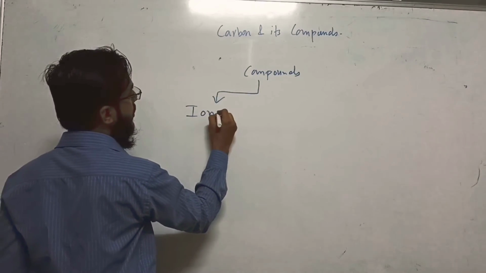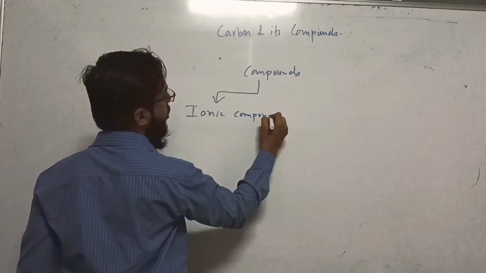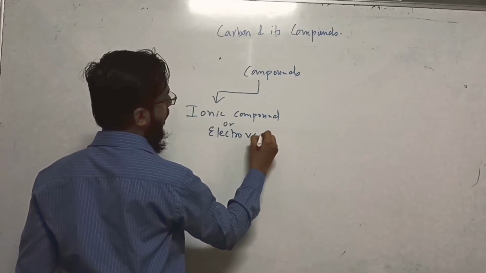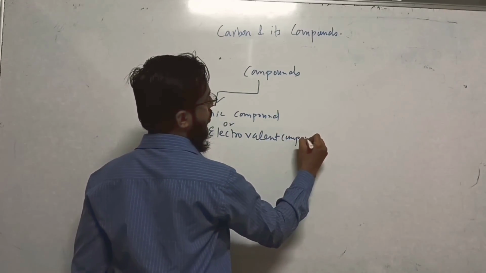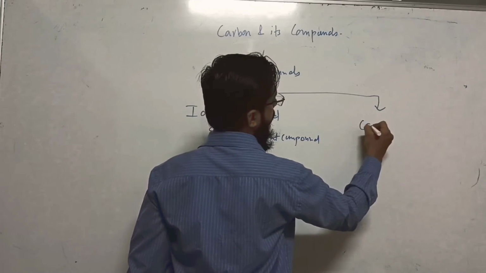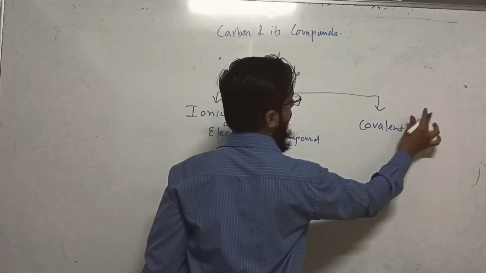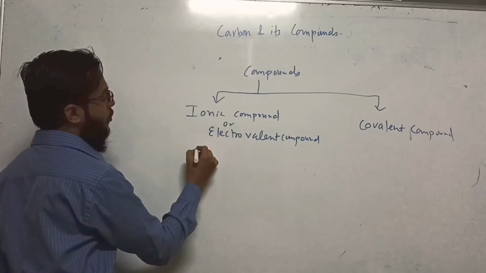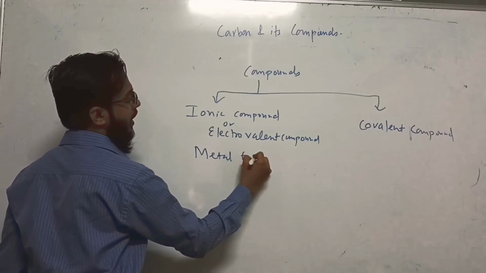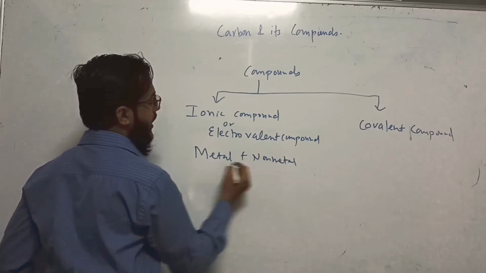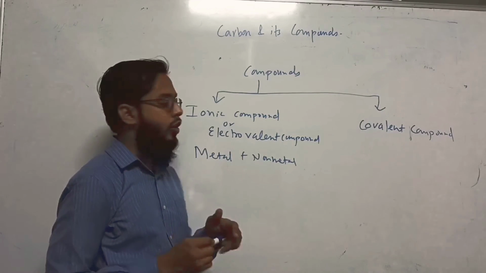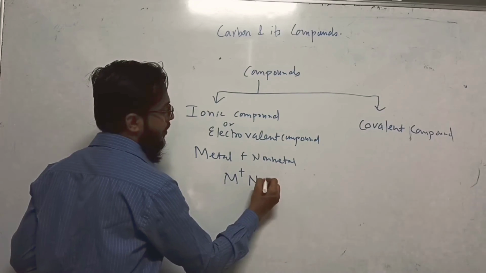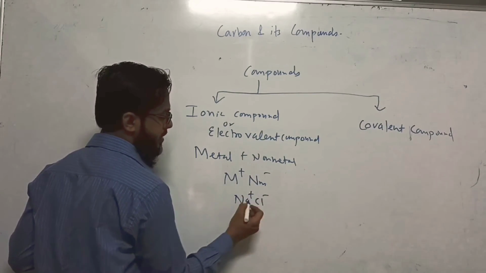Ionic compounds, also called electrovalent compounds, and second, covalent compounds. Ionic compounds are formed by metal and non-metal reactions. Metal donates electrons, non-metal accepts electrons, and they become ions. For example, Na+ and Cl-.